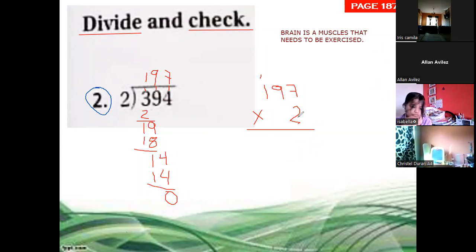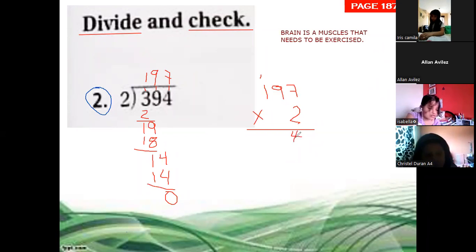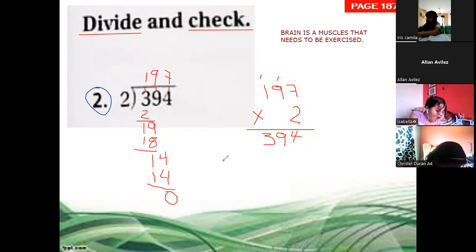Isabella, you are not copying. So the answer is 394. 2 times 7, 14. Regroup 1. 2 times 9, 18 plus 1, 19. Regroup 1. 2 times 1, 2 plus 1, 3. Now our division is correct.